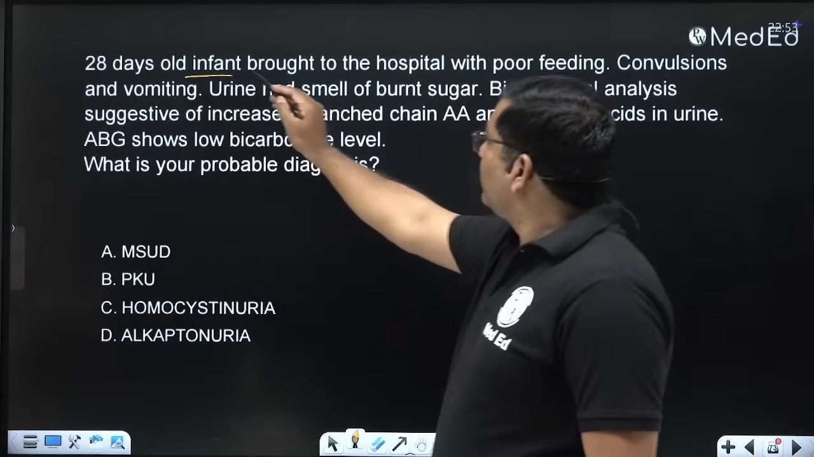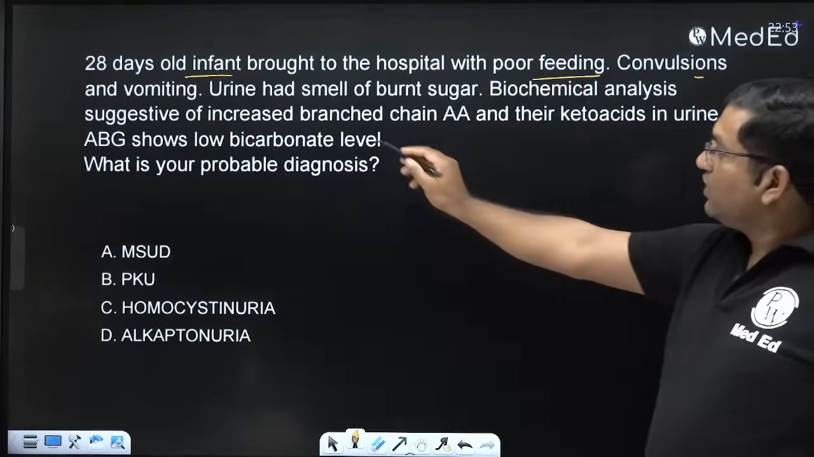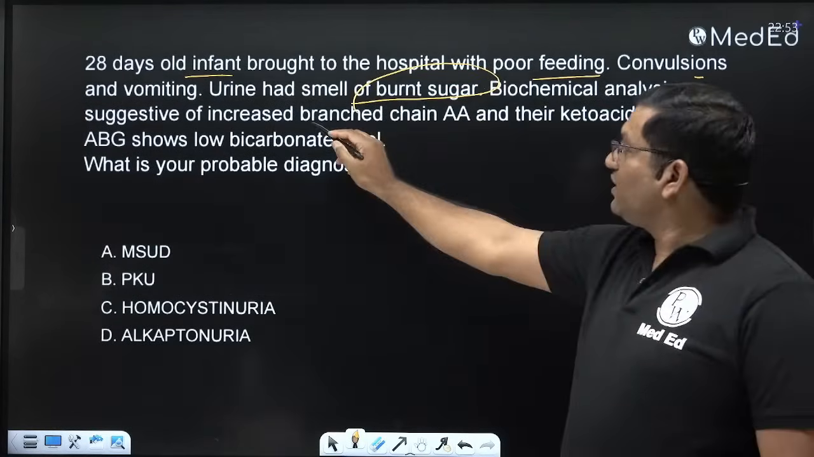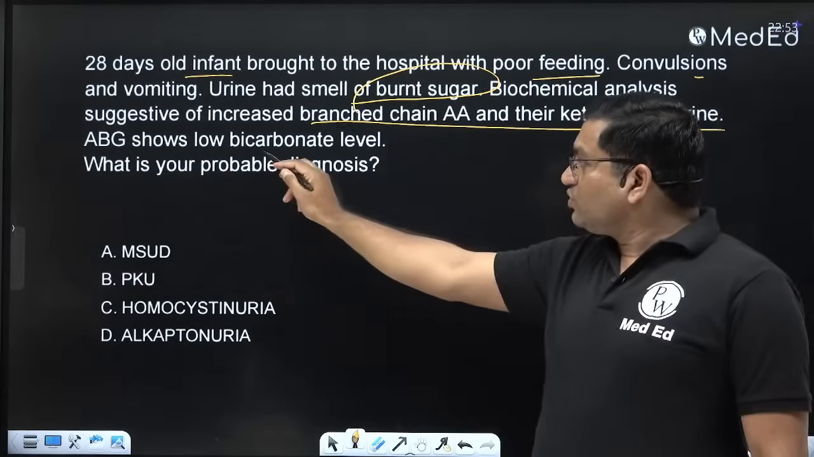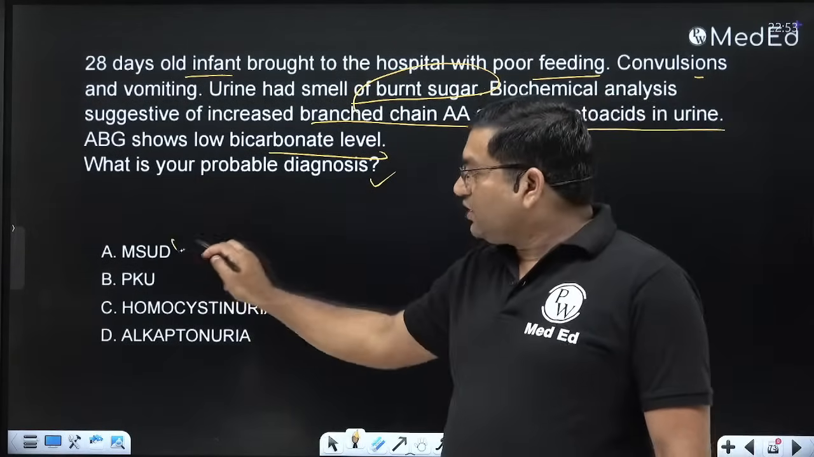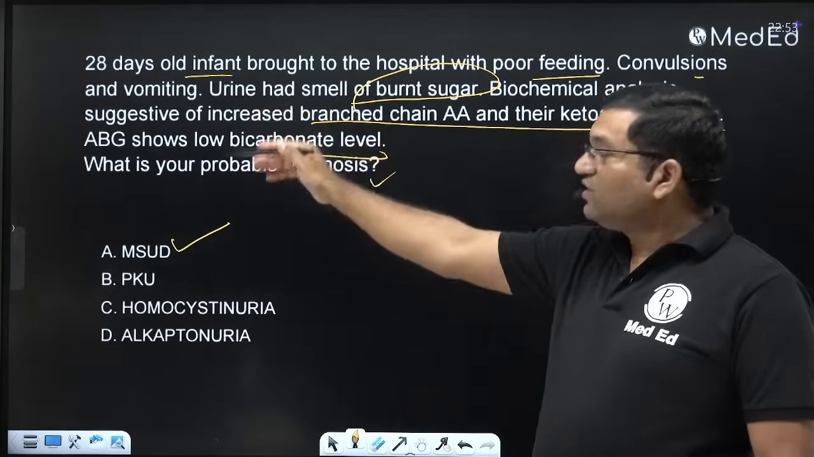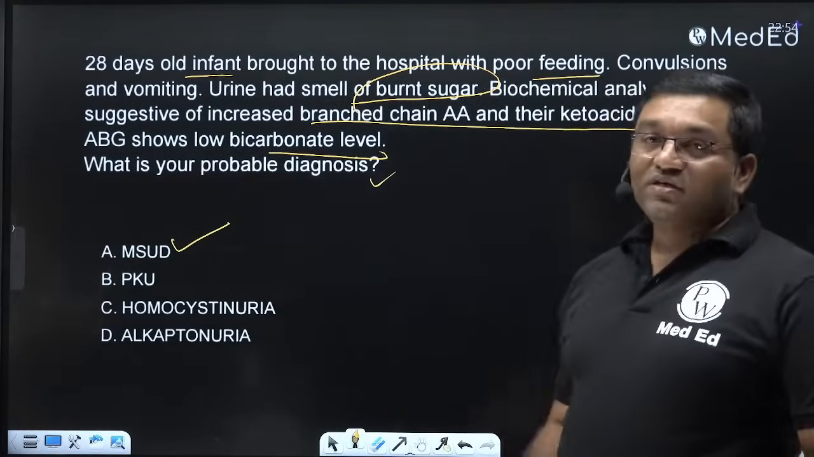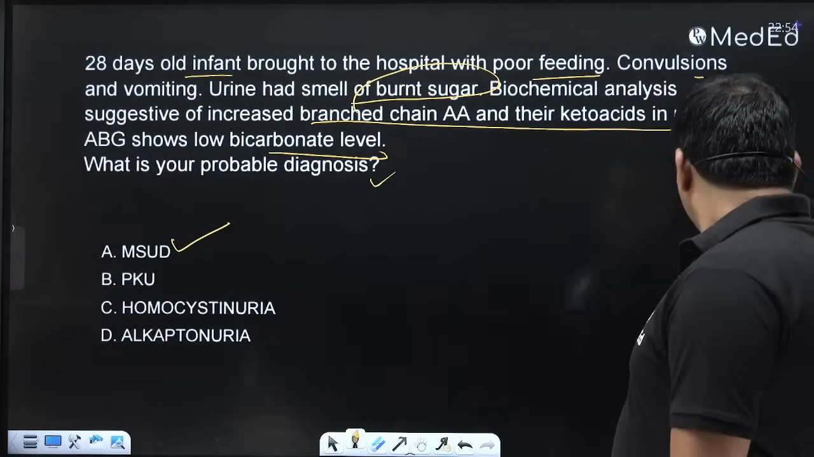A few days old infant is brought to hospital with poor feeding, convulsion and vomiting. Urine had a smell of burnt sugar. Biochemical analysis is suggestive of increased branched chain amino acids and their keto acids in the urine, and ABG shows low bicarbonate level. So what is your diagnosis here? It is maple syrup urine disease. Neurological manifestations, burnt sugar smell, vomiting is there, and increased alpha keto acids in the urine. Because of the defect in the branched chain keto acid dehydrogenase, it causes maple syrup urine disease.